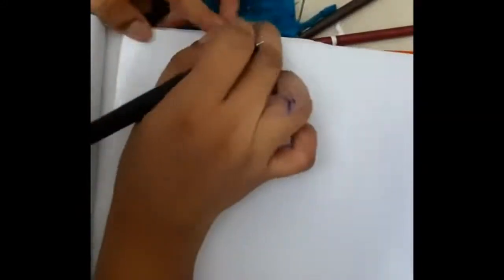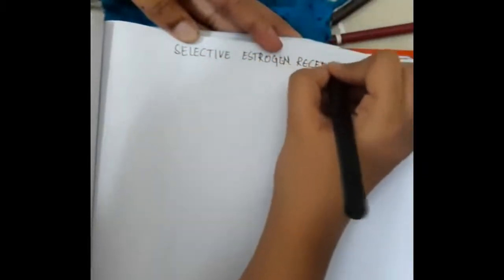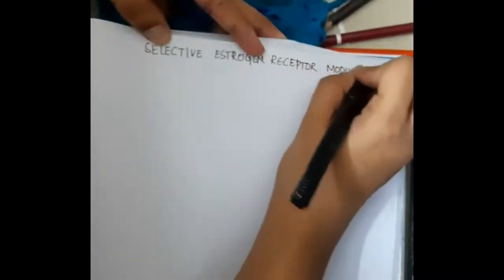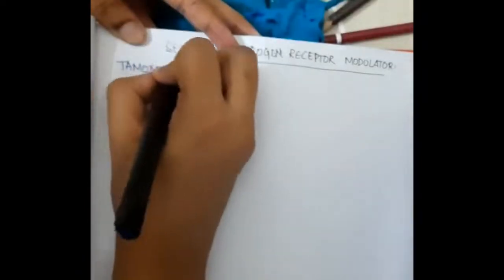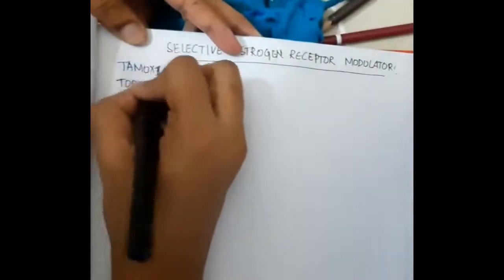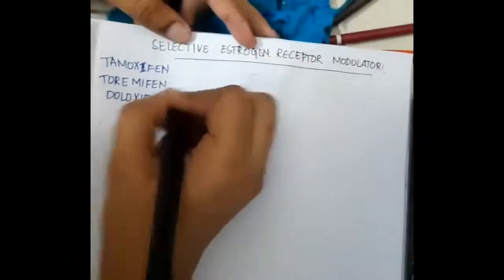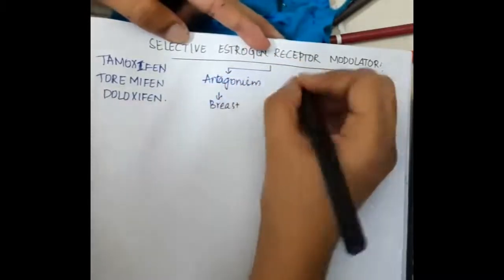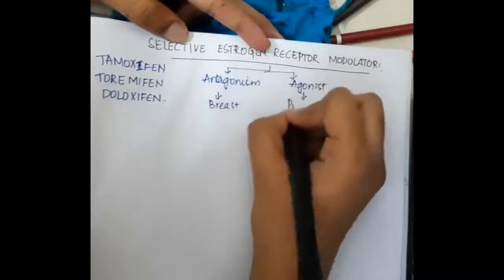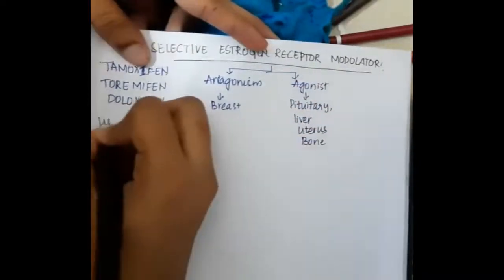The next important hormonal agent is the selective estrogen receptor modulator. These include drugs like tamoxifen, toremifene and droloxifene. They have antagonistic action on the breast and agonistic action on the pituitary, liver, uterus and bone.